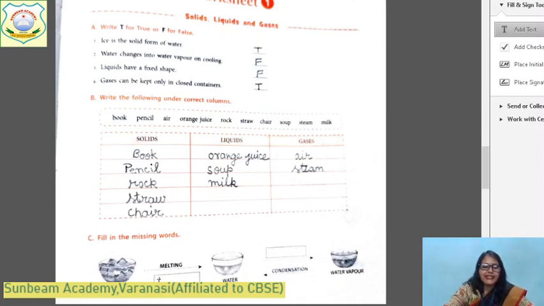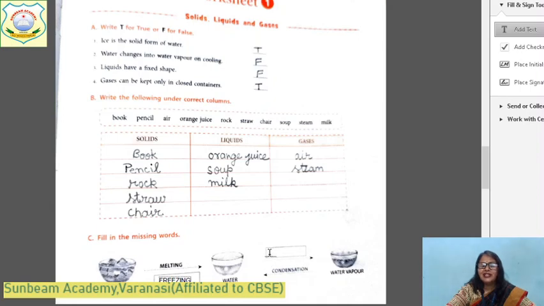Water is being changed into ice. Water जब ice में बदलता है तो उसको क्या कहते हैं? Freezing. F-R-E-E-Z-I-N-G. Freezing. And you see in this picture, water is being changed into water vapor.